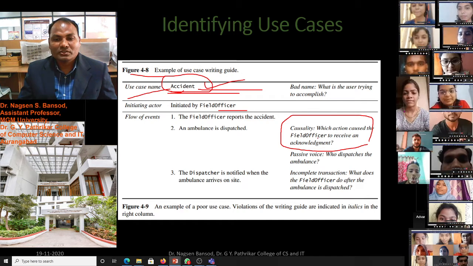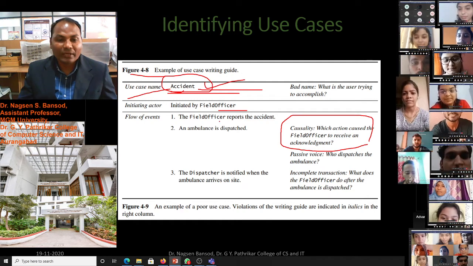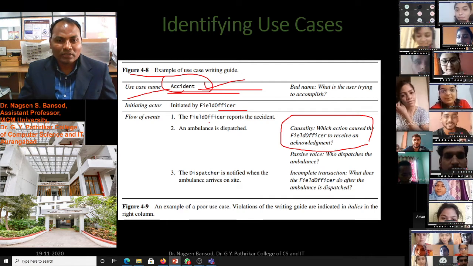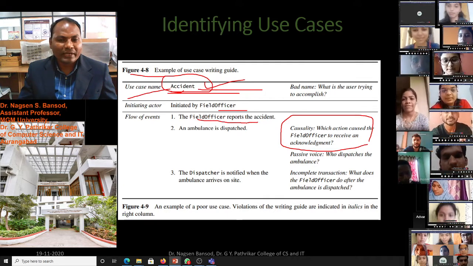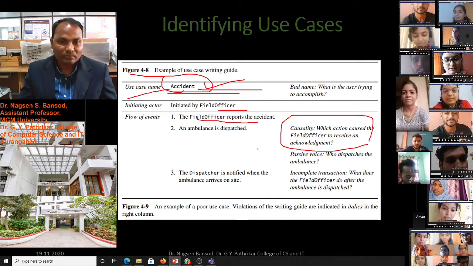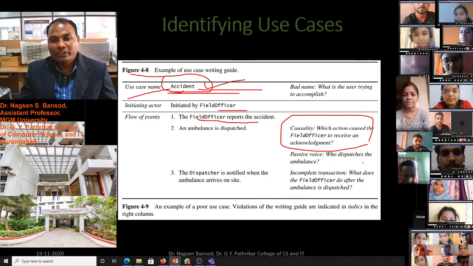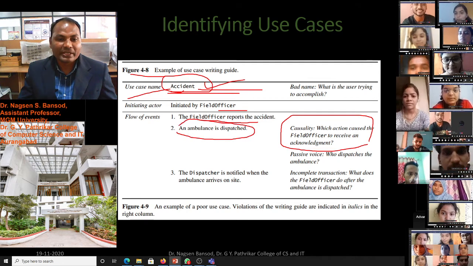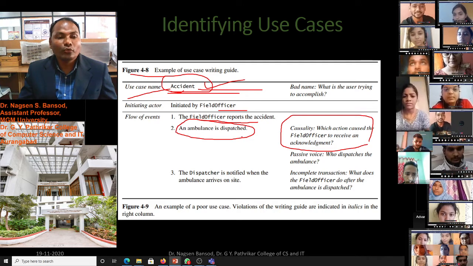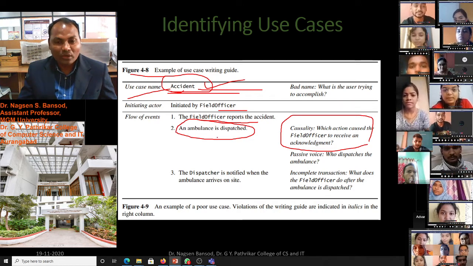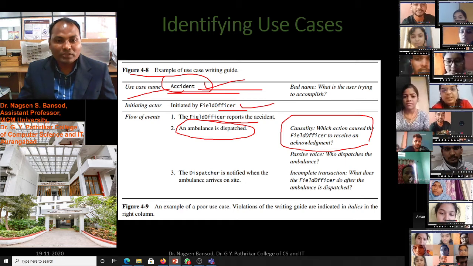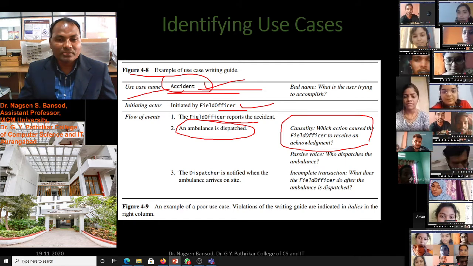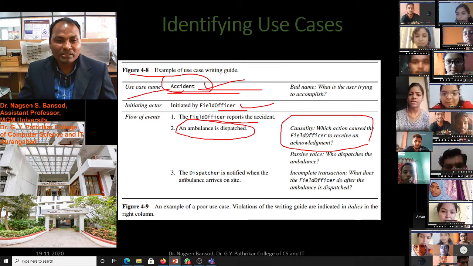Here the field officer will not get the acknowledgement from the accident. Passive voice: who dispatched the ambulance? Here we have written that an ambulance is dispatched, but who will dispatch it is not given. The field officer will dispatch, or the victim will dispatch, or who, is not mentioned.